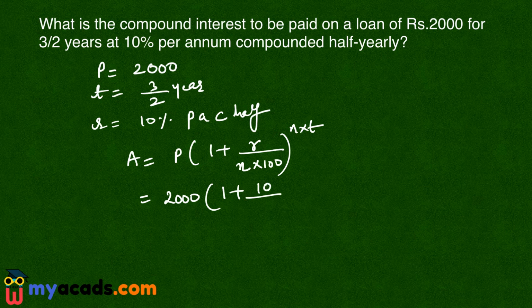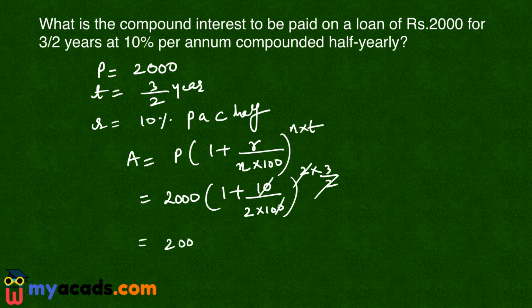So that is 10. N is how many times the compounding is done during a year. So it is compounded half yearly. It means the compounding will be done 2 times a year. So 2 into 100. Now N is 2 and time period is 3/2. So 3/2. So 2 will cancel out. Here 10 will cancel out.